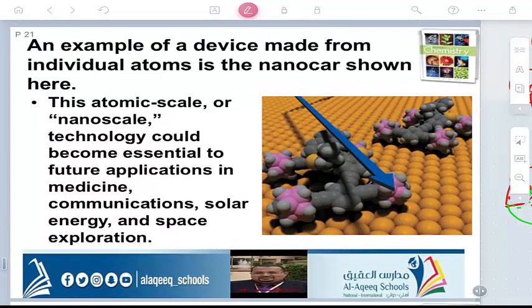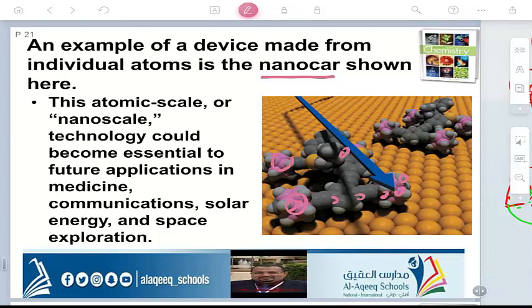They made a device from individual atoms called a nano car. Why? Because it is made of atoms and it is very similar to a car, with wheels here, and it moves like this. So they call this device a nano car. These nano cars can be measured by a scale called the nanoscale or atomic scale.